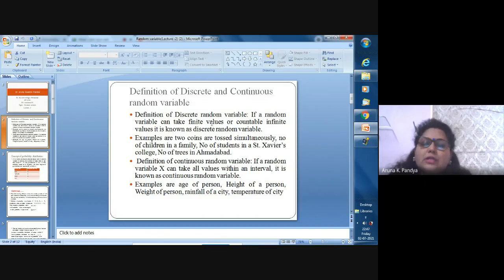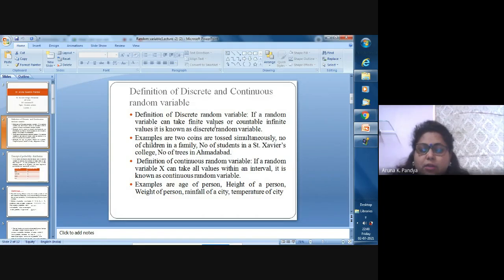And we already discussed the example based on discrete random variable. What is called a discrete random variable, we already discussed. Now we discuss examples based on this, right? Examples of discrete random variable, which we already discussed: children in a particular family, number of road accidents in a particular city, number of trees in any particular city, number of family members in a particular family, right?